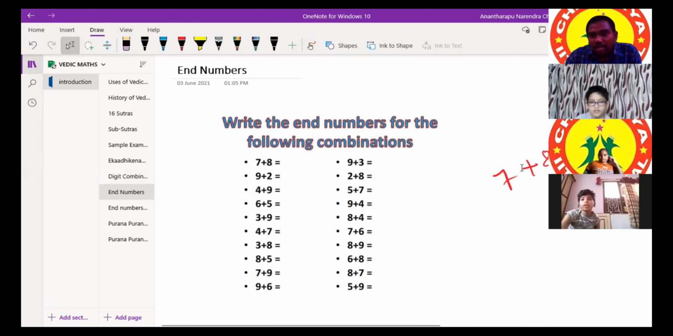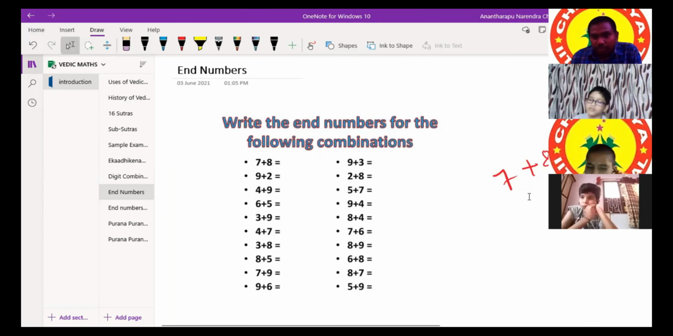All of you have given the answer, whatever you learned from childhood, right? 7 plus 8 equals 15. But now onwards you have to change your approach. Somewhat slight variation is there. The same question and same answer we will try in another way.